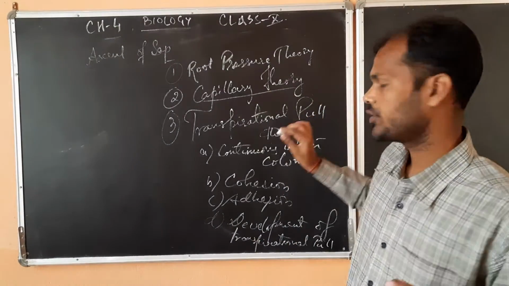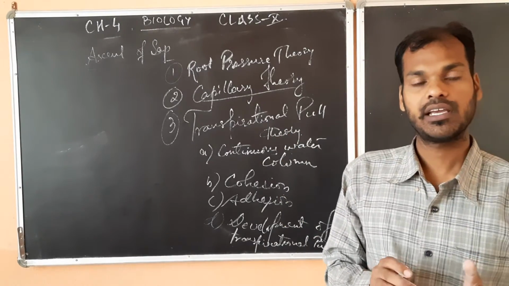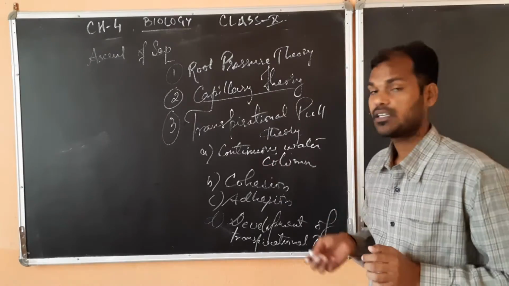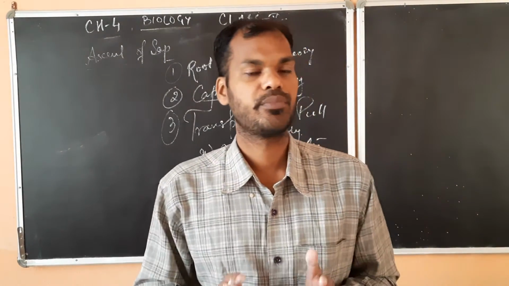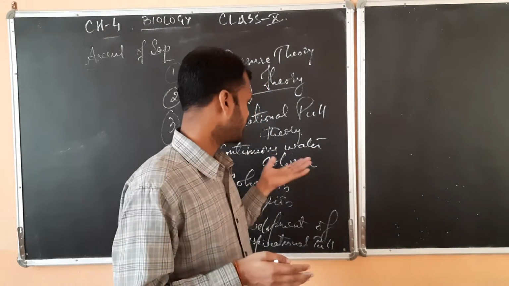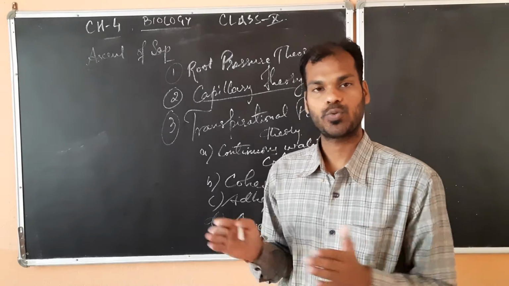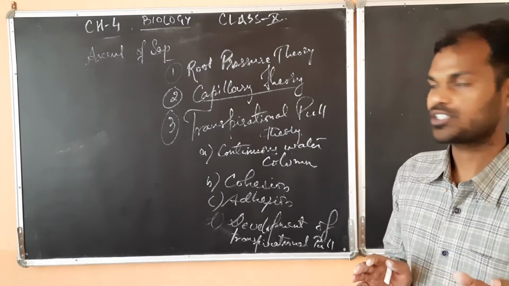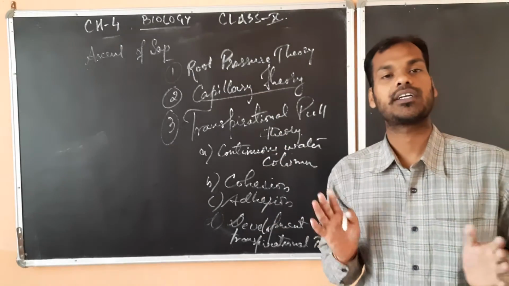Now see here, according to the transpirational pull theory, there are different key points. The first is a continuous water column, meaning the water column created in the vessels, tracheids, and root hairs. Whatever pathway is taken for the ascent of sap, that is a continuous water column.